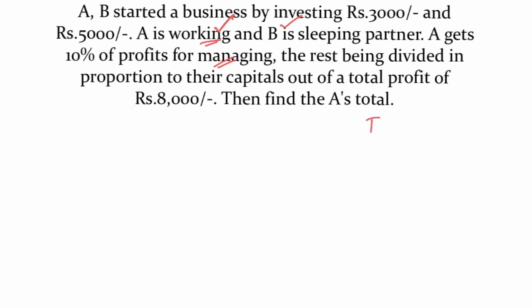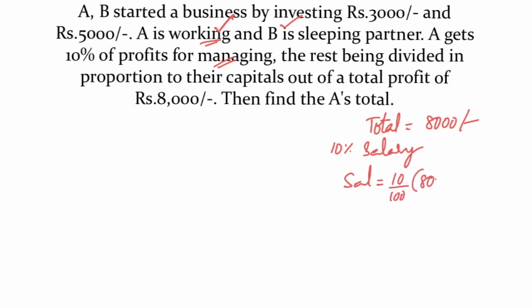See, total profit is 8,000 rupees. We divide this, but 10% is given as salary. So how much is the salary? Salary is 10% of the profit, that is 800 rupees. 800 rupees is given as salary. So how much is the net profit? Net profit is 7,200. We share this amount.